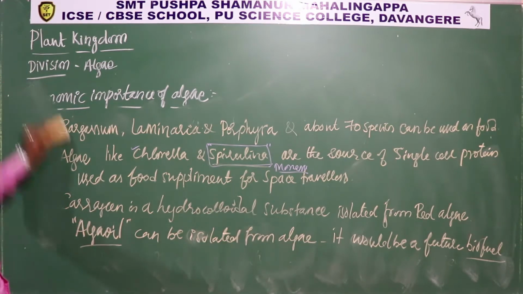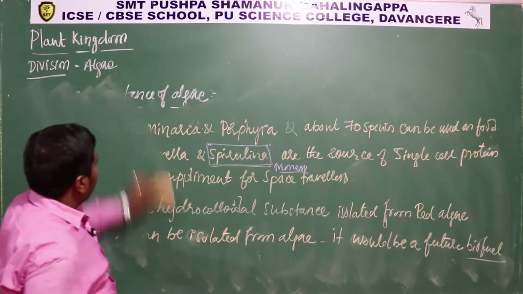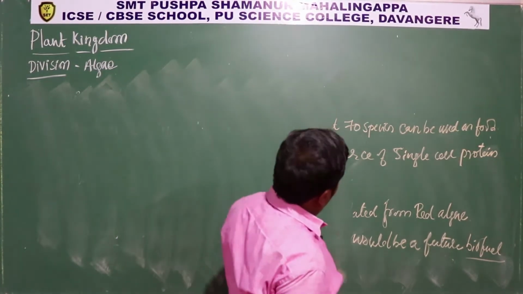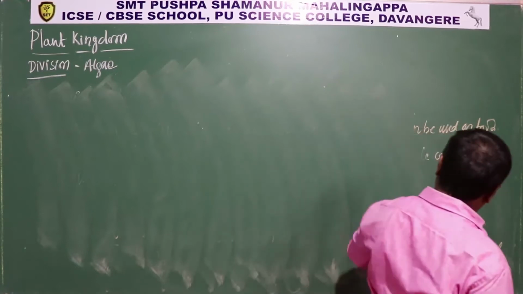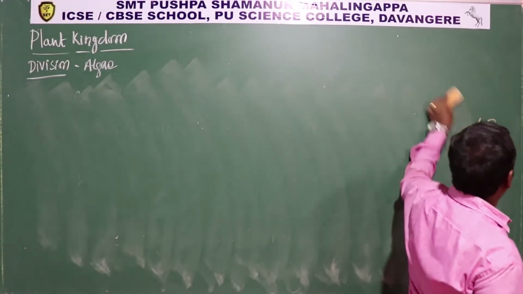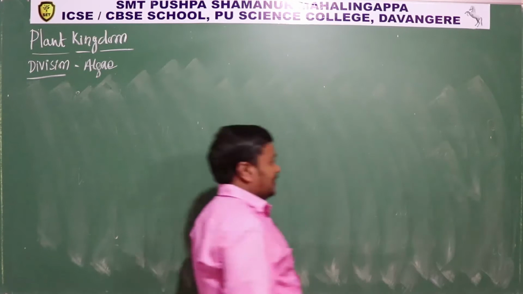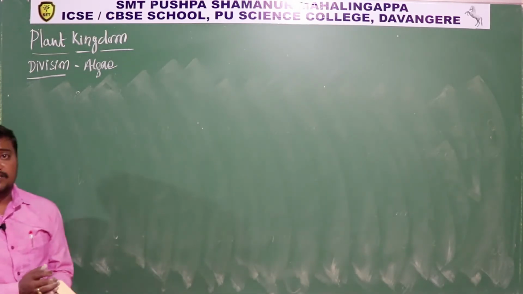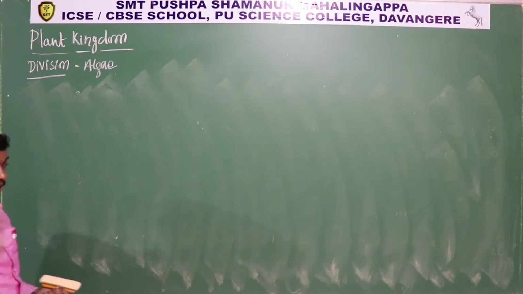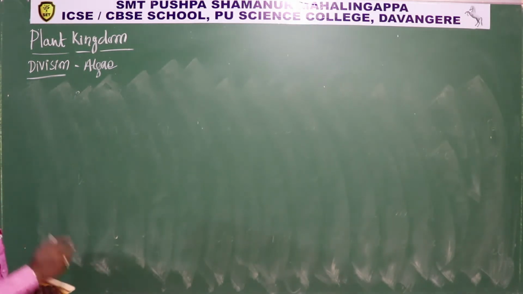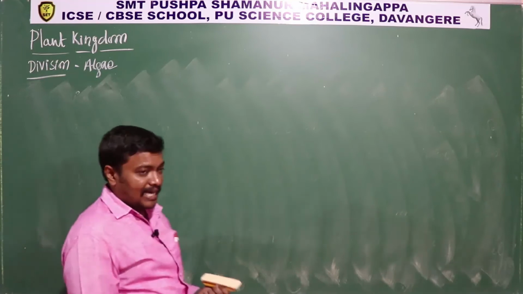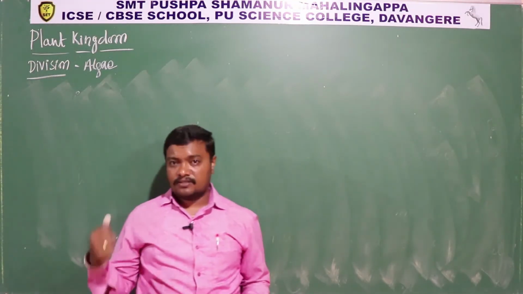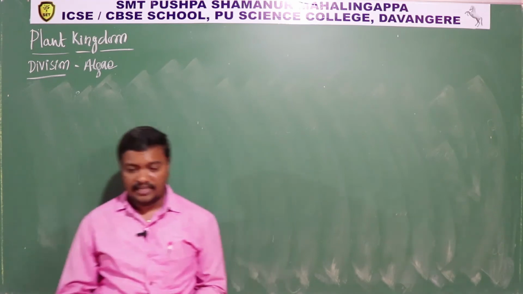Okay, so economic importance. In future, algae oil can be used as fuel. ಸೊ ಮುಂದೆ ಫ್ಯೂಯಲ್ಗೆ ಪ್ರಾಬ್ಲಮ್ ಆಗುವಂಥ ಸಂದರ್ಭ ಇದೆ ಅಂತೇಳಿ ಸೈಂಟಿಸ್ಟ್ ಈಗಲೇ ಟ್ರೈ ಮಾಡ್ತಾ ಇದ್ದಾರೆ. That can be used as a biofuel in future. Okay, so this is based on the pigment and the type of residue food material in algae. So this algae can be classified further into classes like chlorophyceae, pheophyceae and rhodophyceae. So in the next class we can discuss the classes in detail. Thank you.